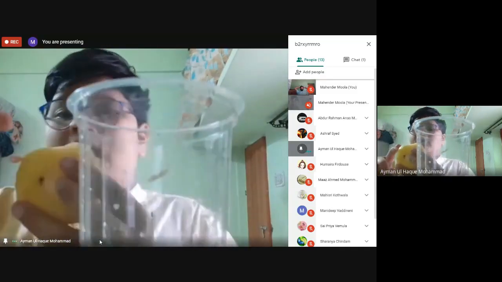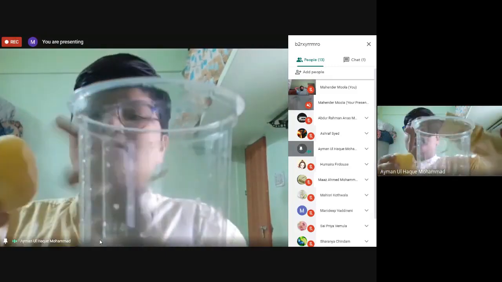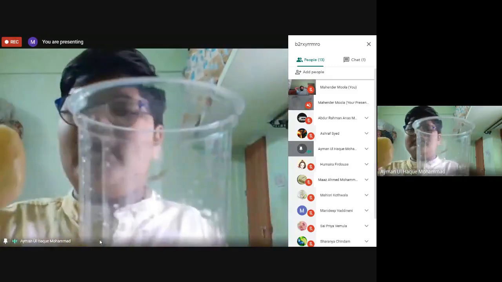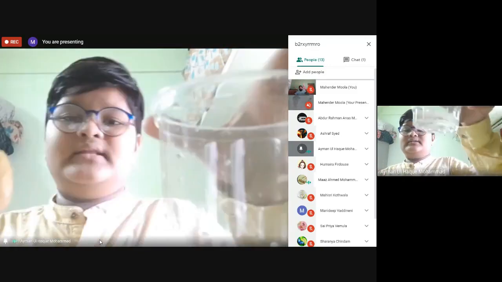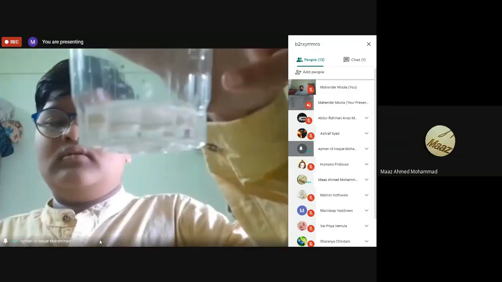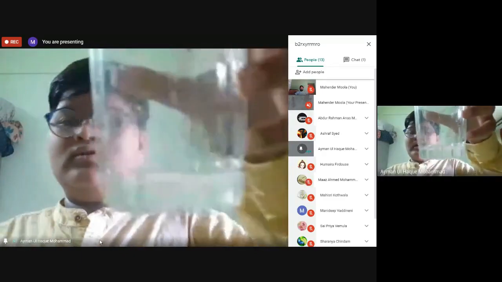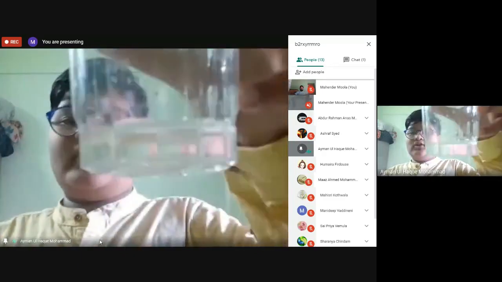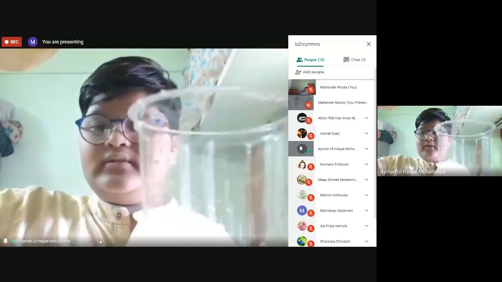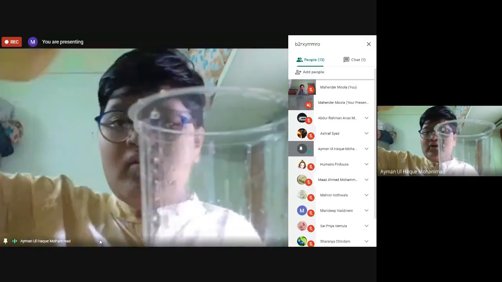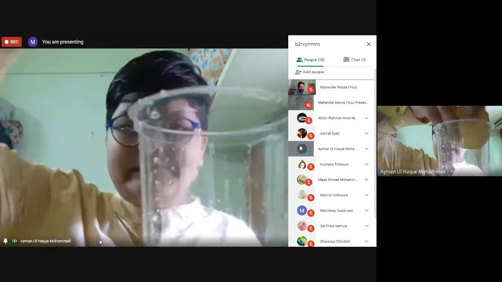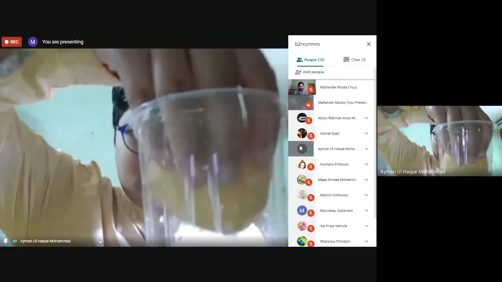And now inside this potato, which water have we kept? Normal water. Yes. And in this glass, salt solution water. We have kept salt solution water outside, and in the potato only normal water. Now we will place this inside the jumbo glass.